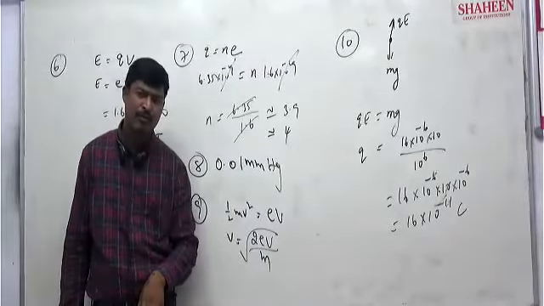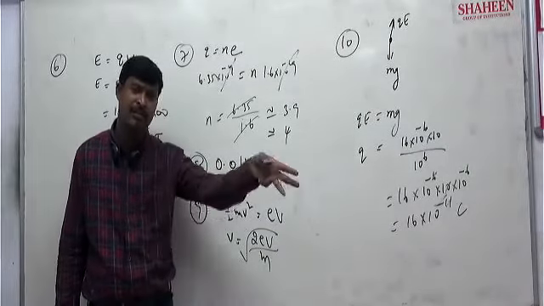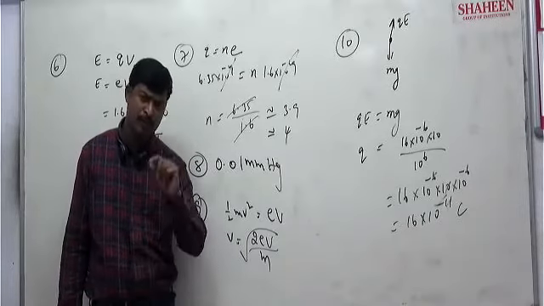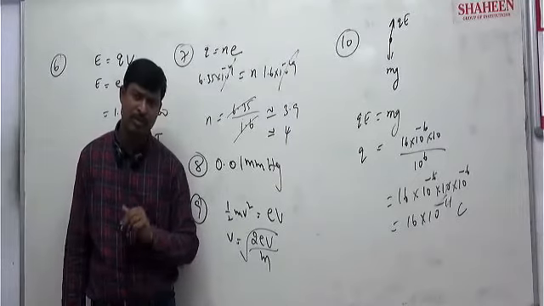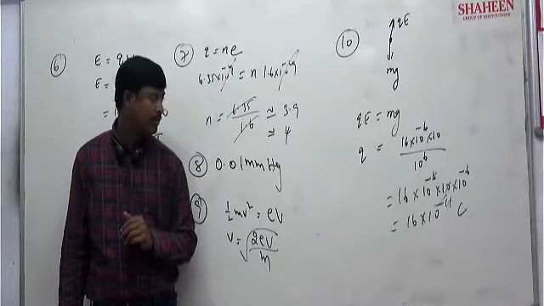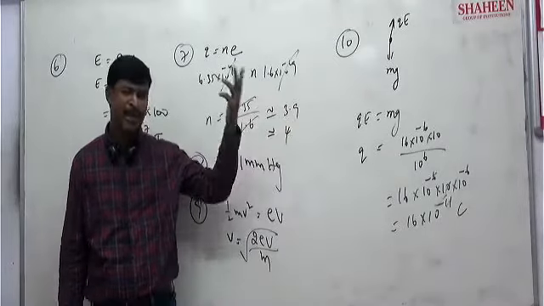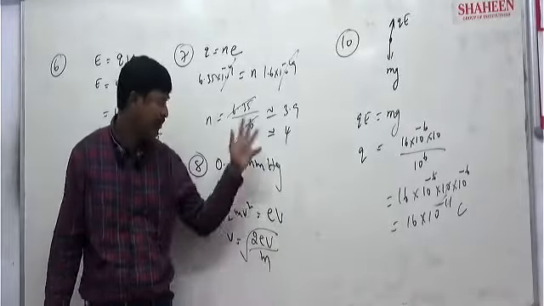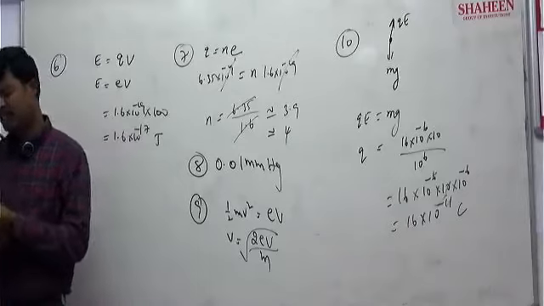they move in a circular path, because a magnetic field gives only a circular path. When electrons travel in an electric field, they will experience a force opposite to the motion, so they will slow down. Deceleration will be produced. So the electrostatic force will be Q into E. Magnetic force is QVB sine theta. Those basic equations you already know. This is about cathode rays and the corresponding questions.